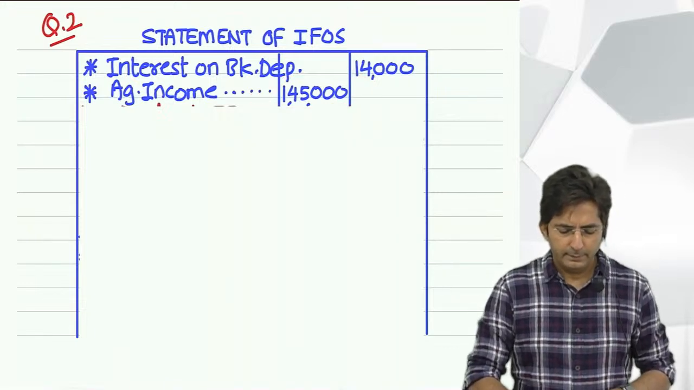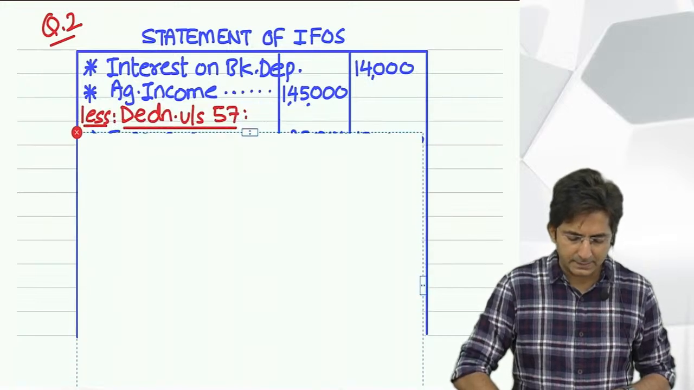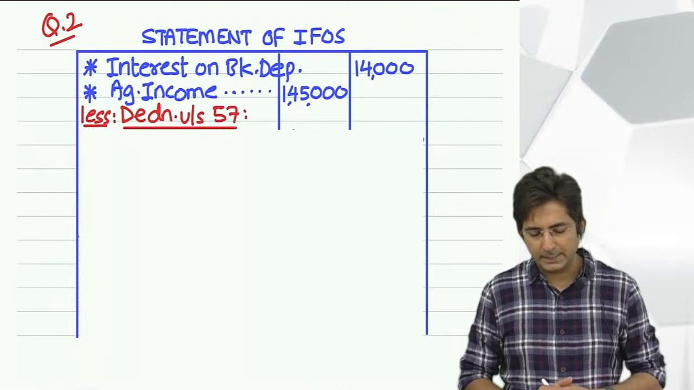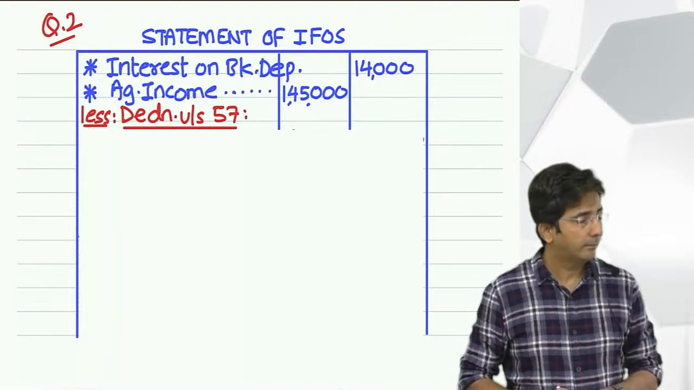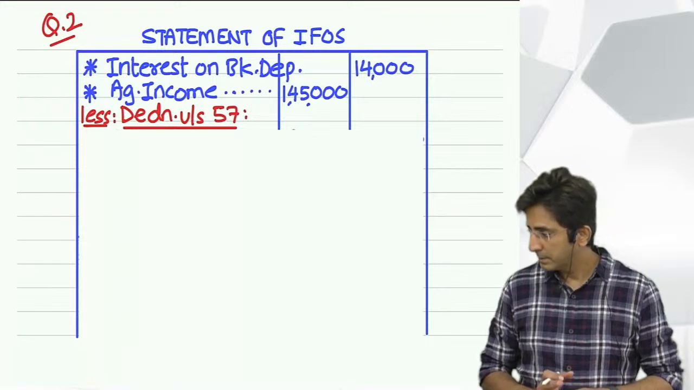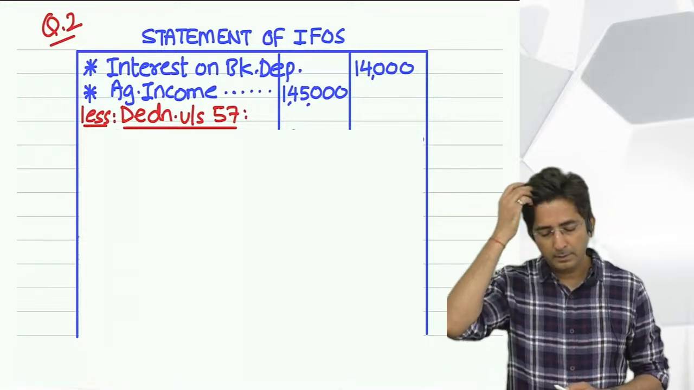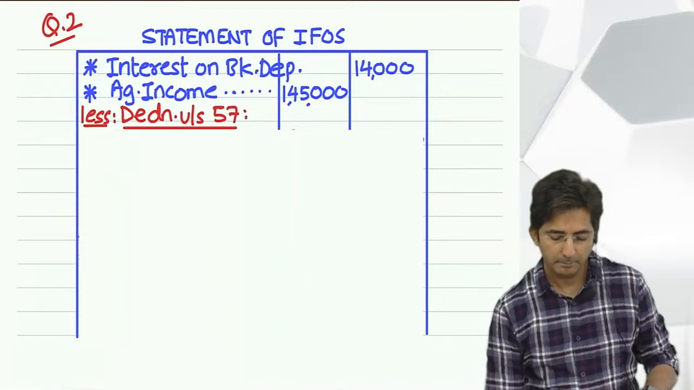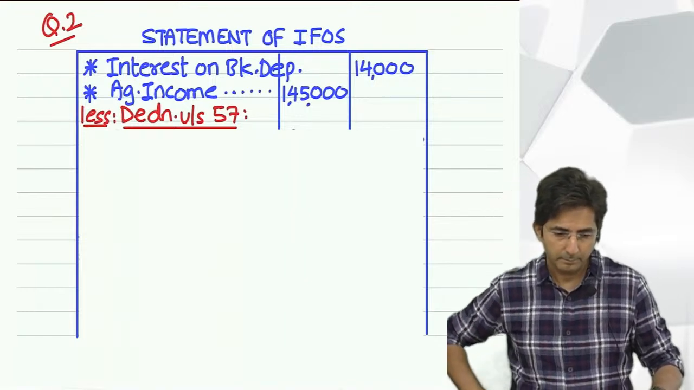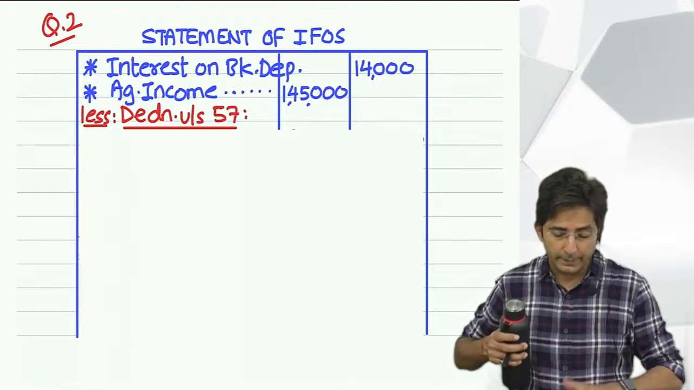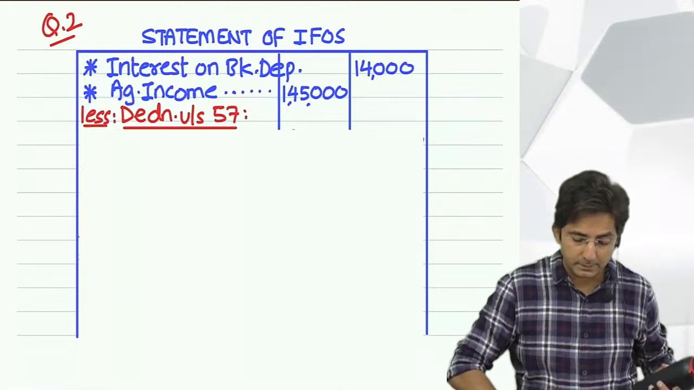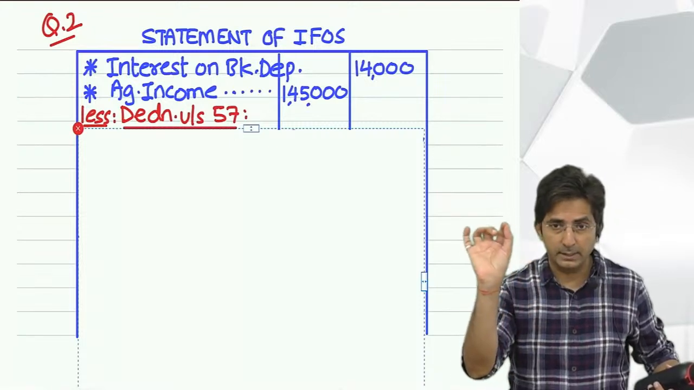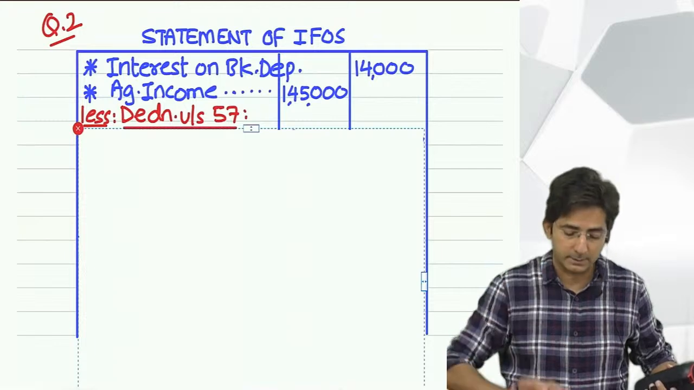Okay. Then see what I have written. Less deduction under section 57. Wait, after that you have to write the name of the expense. After the words deduction under section 57, you have to write the name of the expense.